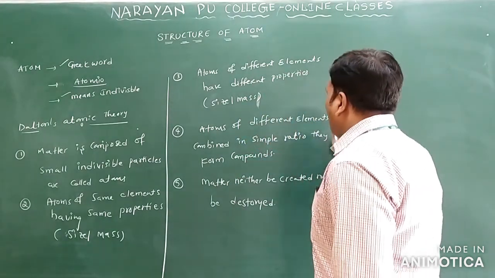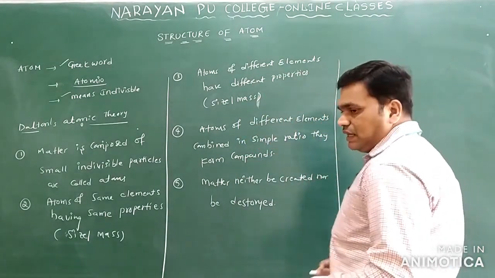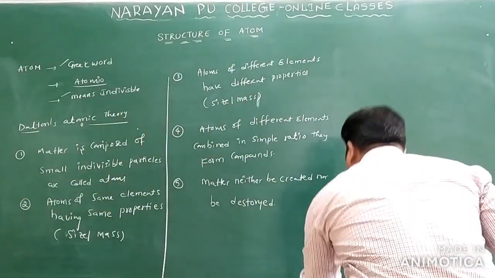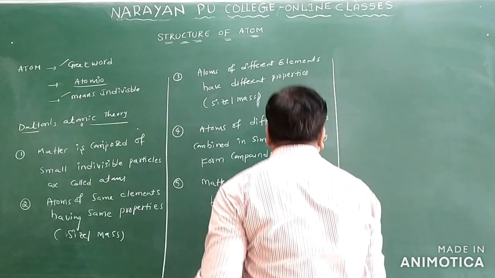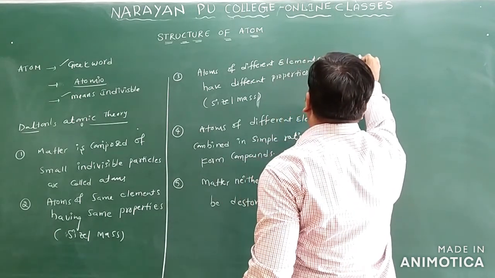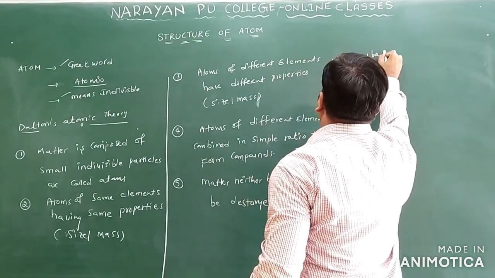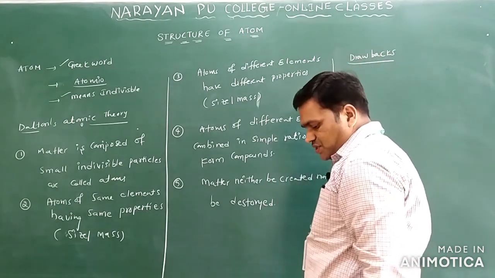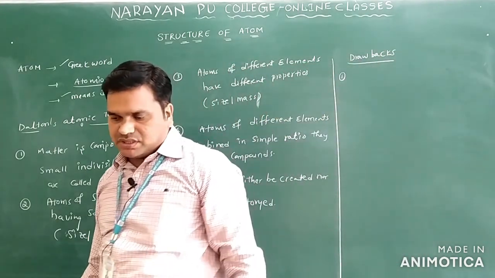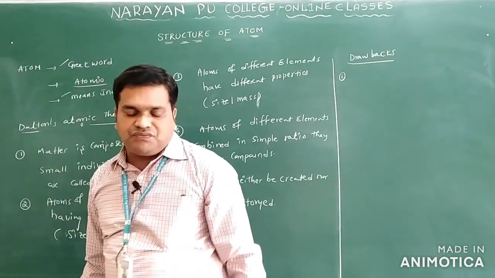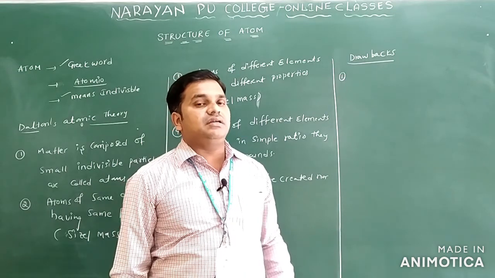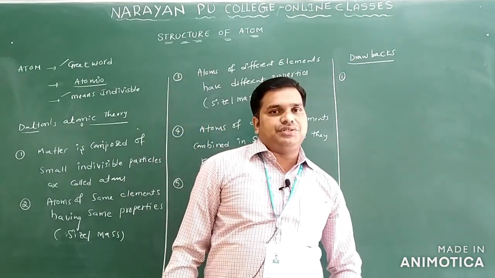What are the drawbacks of Dalton's atomic theory? Dalton's atomic theory fails to explain why atoms of different elements combine with each other.